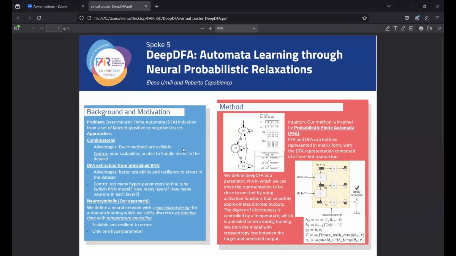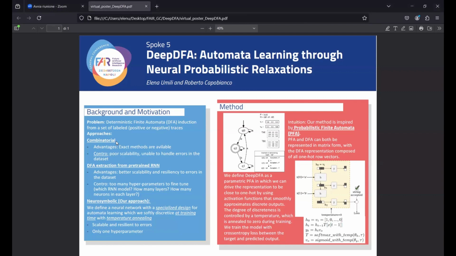So this problem is very well known in the literature, and it was approached with different kinds of methods. The first class of methods is the combinatorial one, that are usually exact, so they have optimal guarantees to find the right target DFA. But as a counterpart, in practice, they scale very poorly on bigger DFAs and bigger datasets, and they are generally unable to handle errors in the dataset. Actually using this kind of methods in realistic applications may be tricky.